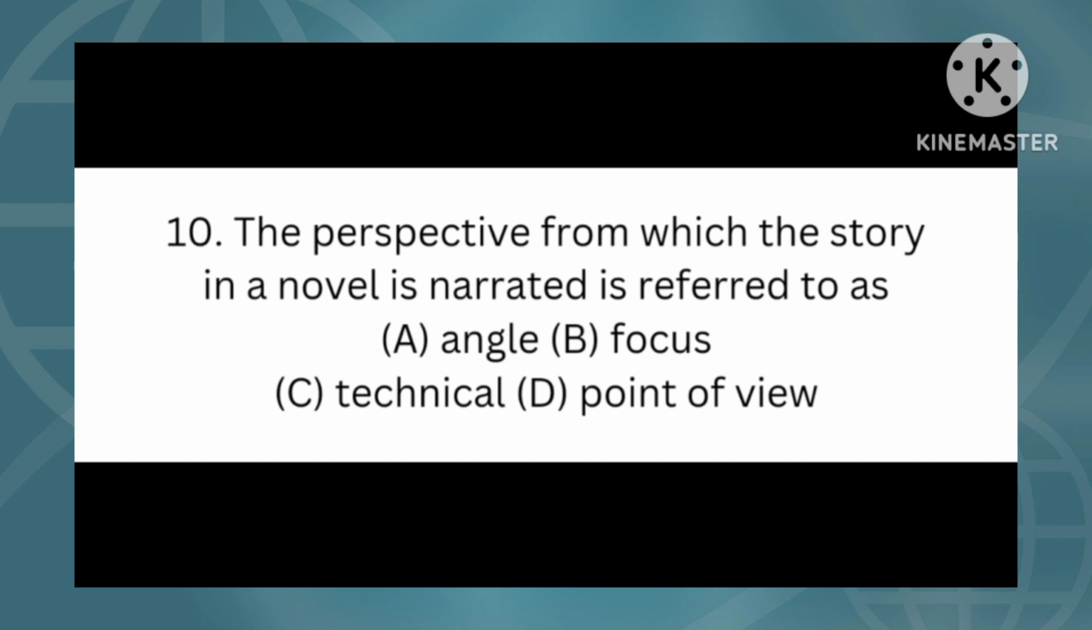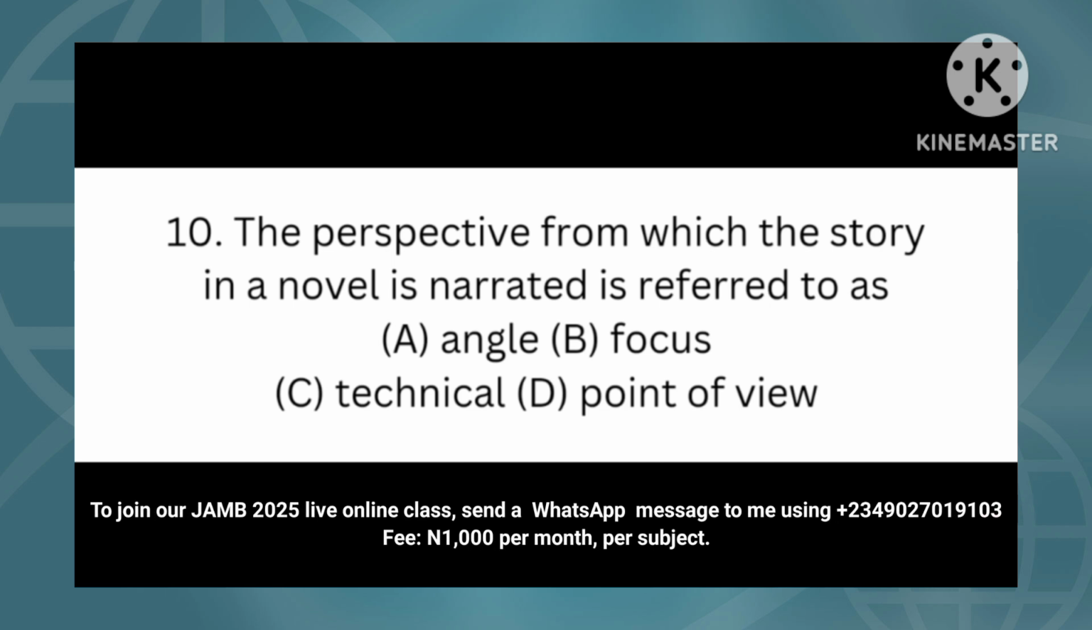Point of view is the angle through which the narrator narrates his or her story. Point of view is a technique through which the narrator narrates his story. There are many ways a storyteller could use to narrate his or her story. They include the following: epistolary narrative method, autobiographical narrative method, omniscient narrative method, stream of consciousness narrative method. These are some of the ways in which a narrator could narrate his or her story.